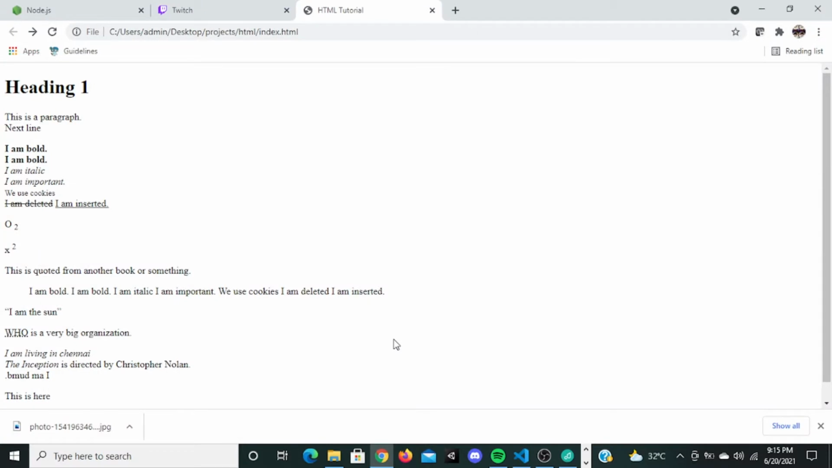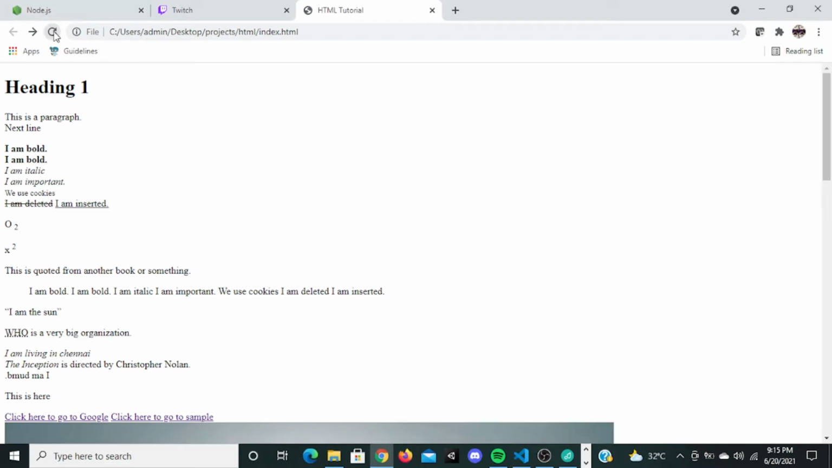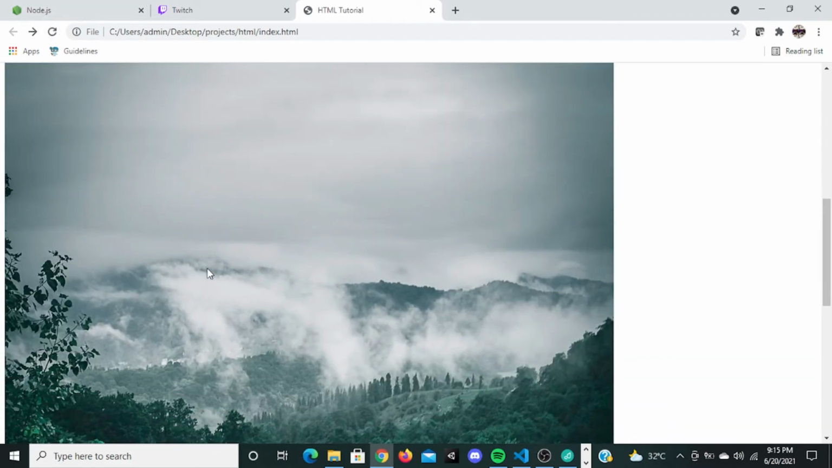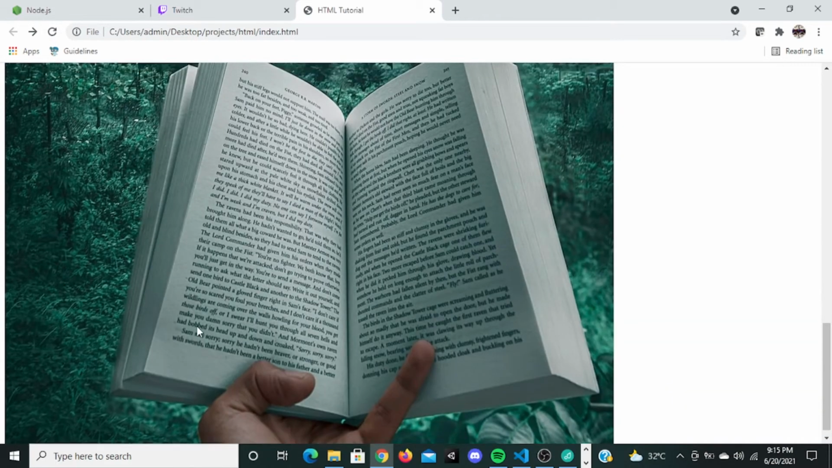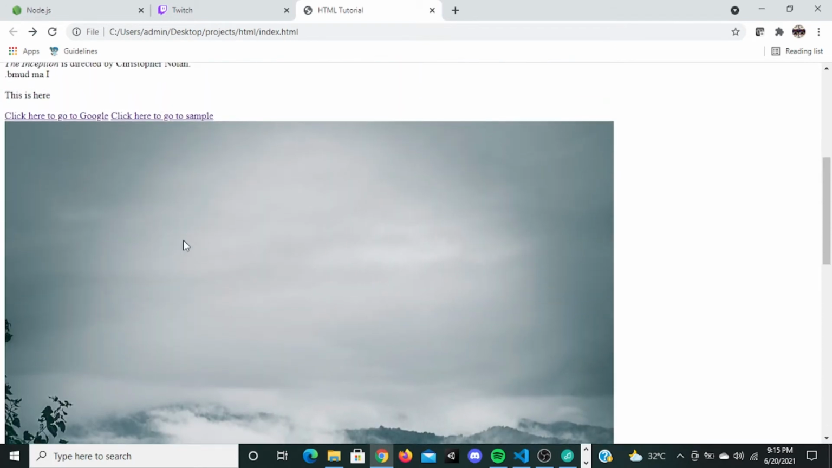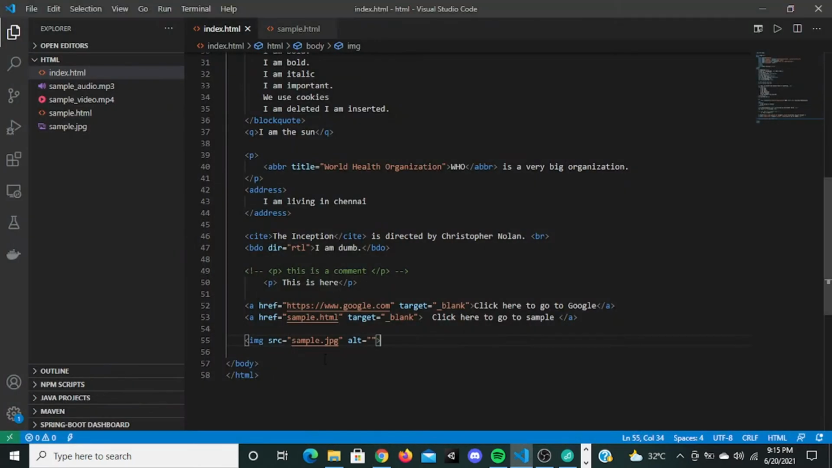When we save this, go here, let me close this downloads, and refresh, when we go down, you can see the image displayed here. This whole image is displayed here. But always remember, there are two more attributes in this image tag too. There is an attribute called width and an attribute called height, so you can resize the image to your needs.